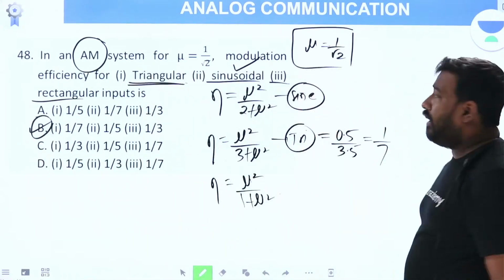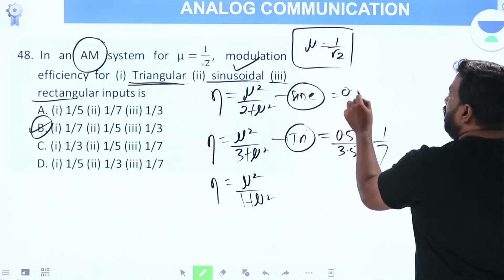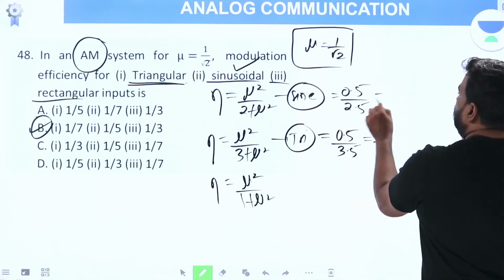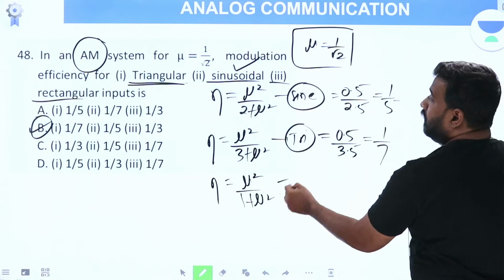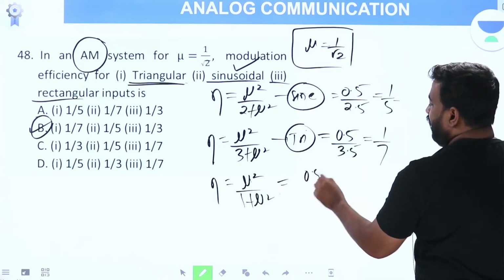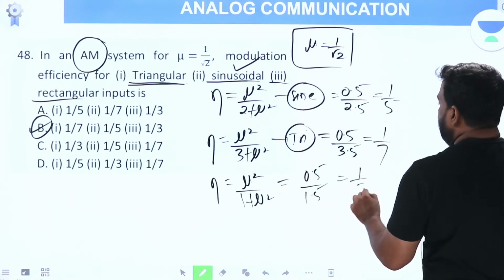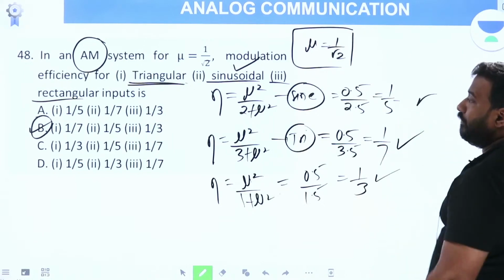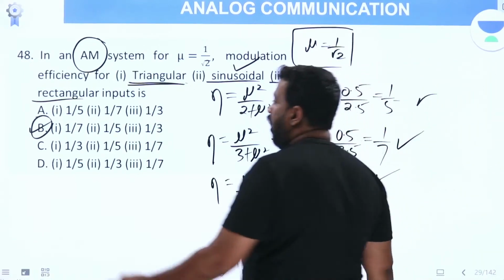Second is sinusoidal, mu square 0.5 by 2.5, 1 by 5. Third is rectangular, 0.5 by 1.5, 1 by 3. So the order is 1 by 7, 1 by 5, 1 by 3. Option B is the answer.